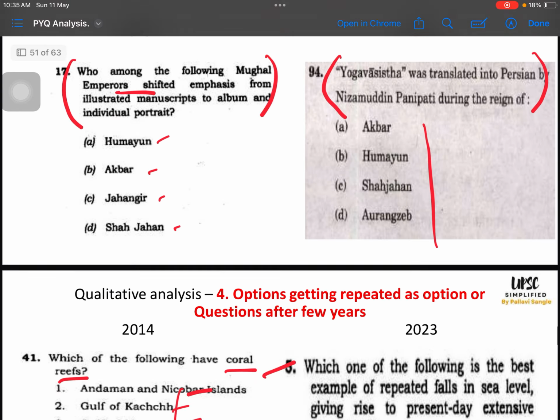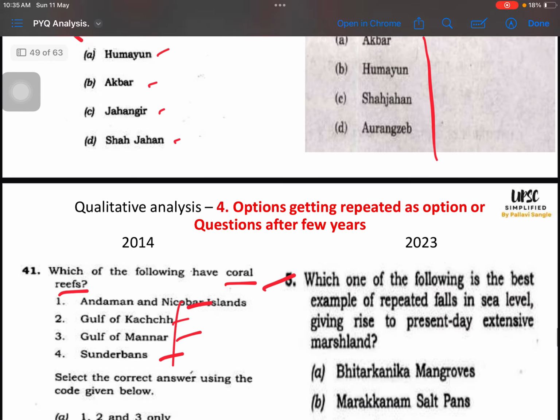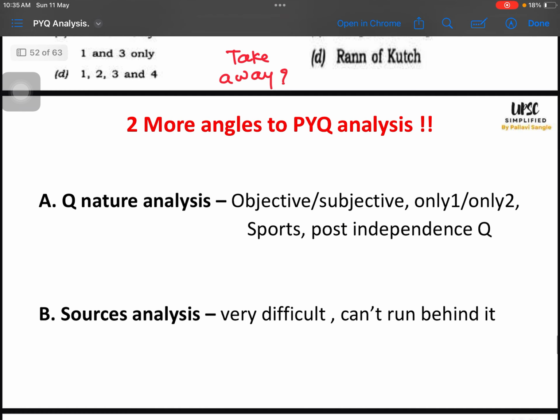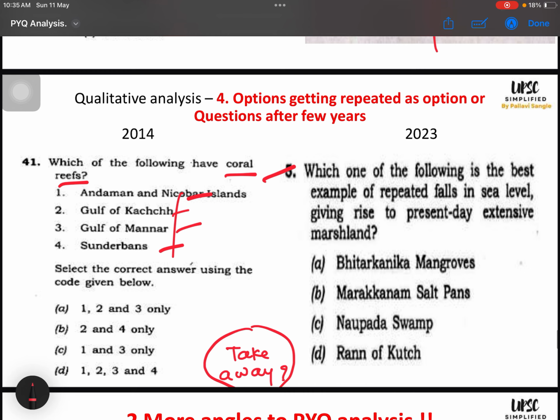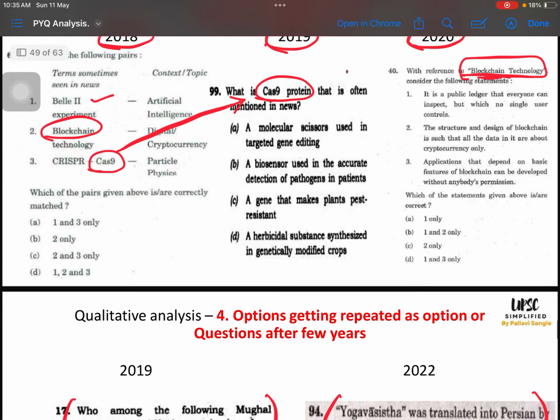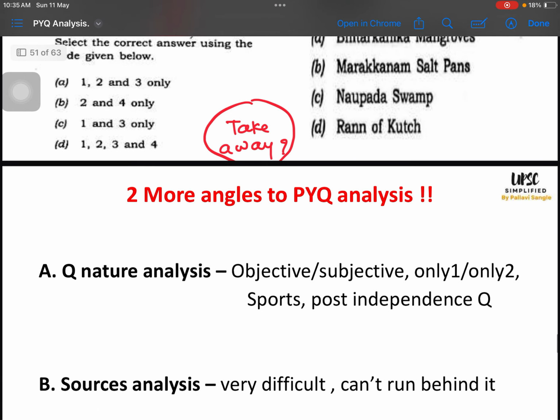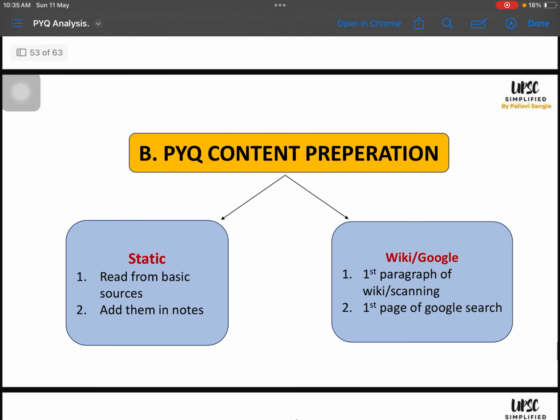Right. So, okay, we are done with this. We know what the takeaway is: we have to prepare something around what is asked, what the question theme is, what the options are, so that dealing with other years' papers will be fine. We will see this in PYQ content preparation.